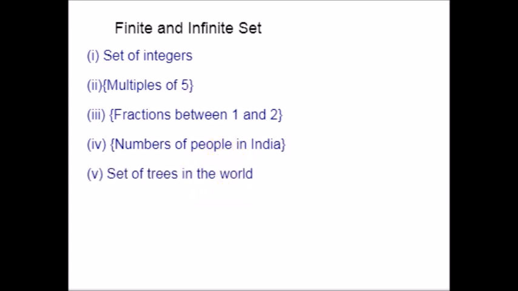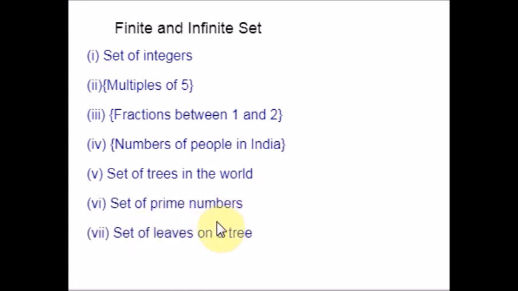Set of trees in the world. I don't think this is possible, because we cannot go to each and every street and count the total number of trees in the whole world. So this is an infinite set. Set of prime numbers. As I said earlier, we cannot count the total number of prime numbers, because the list of numbers is too large. It has no end at all. So the set of prime numbers is infinite.